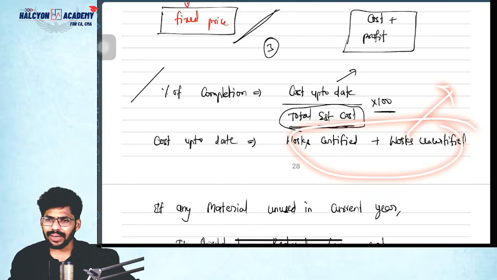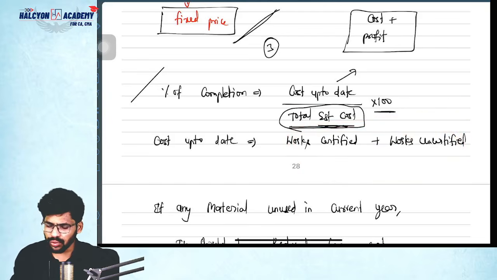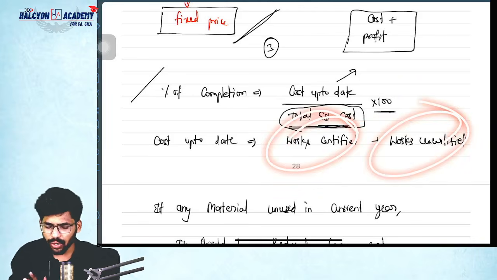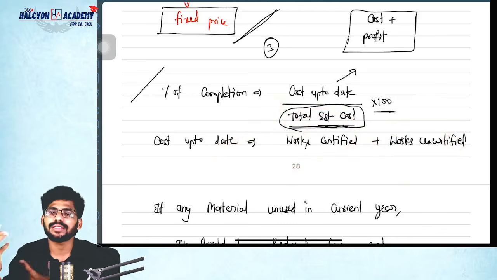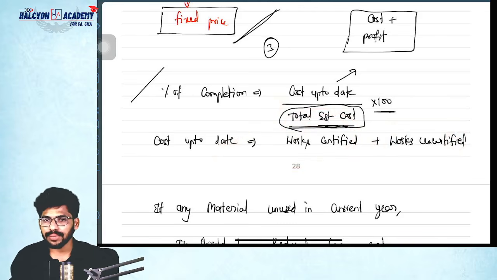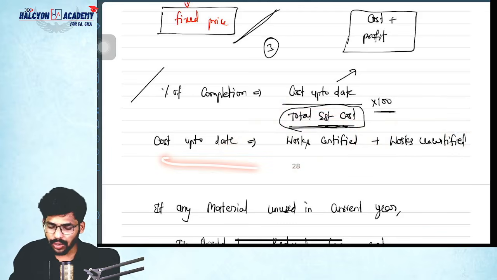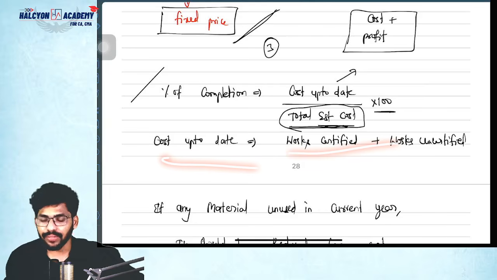But at any cost, whatever you have incurred, both the costs count. That's why cost up to date equals work certified plus works uncertified. You have already incurred the cost, but some of the work is not certified. But you have incurred the cost, right? So that's why cost up to date equals work certified plus works uncertified.